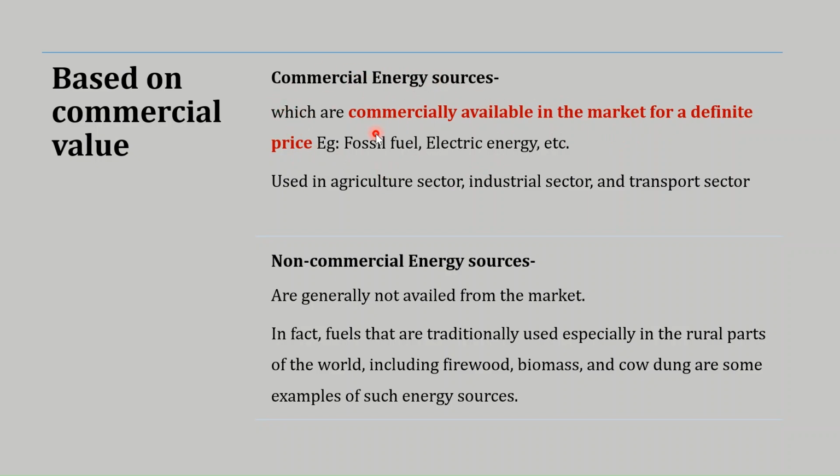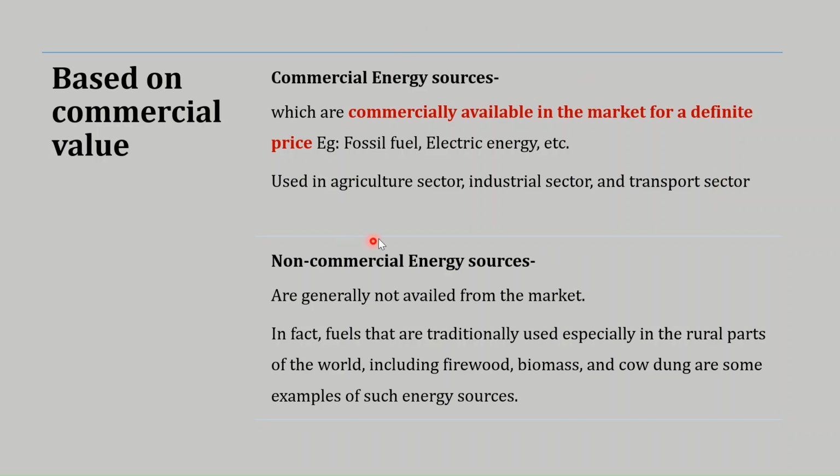So here we have the fossil fuel or the electrical energy. We pay the gas bill, electricity bill. So that is the amount of money which we are paying for consuming a certain amount of electricity or a certain volume of the gas. And then this is also important in the agriculture sector, industrial sector, and the transportation sector.